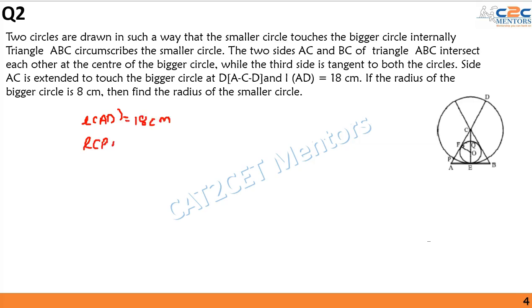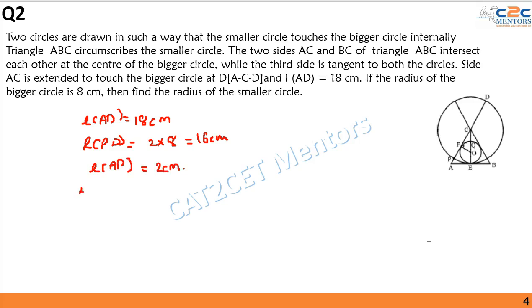Length PD will be twice of the radius, that is twice of 8 centimeters, which will be 16 centimeters. Length AP will be the difference of these two, that is 2 centimeters.